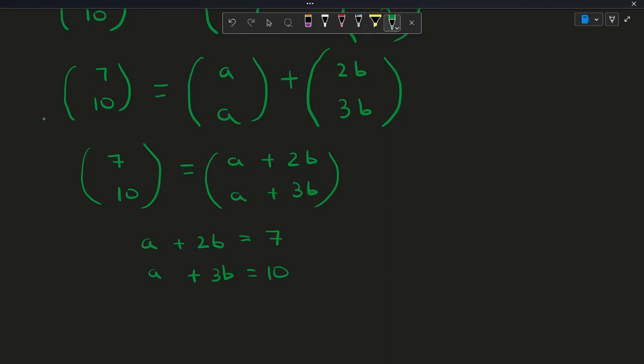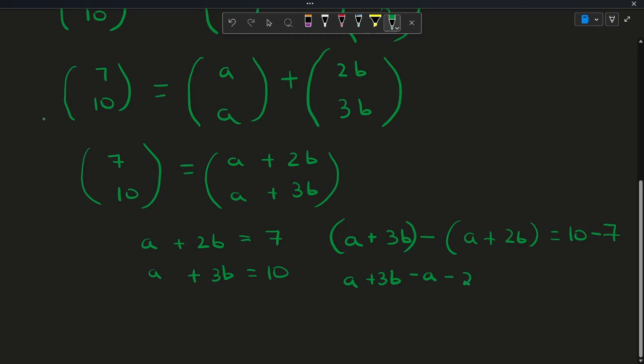If we solve this out, we get a plus 2b. We can just subtract the two equations. So a plus 3b minus a plus 2b is equal to 10 minus 7. I'm just subtracting the two equations because the a's will get cancelled. So you'd get a plus 3b minus a minus 2b is equal to 3. The a's cancel out. 3b minus 2b is just b, so b is equal to 3.